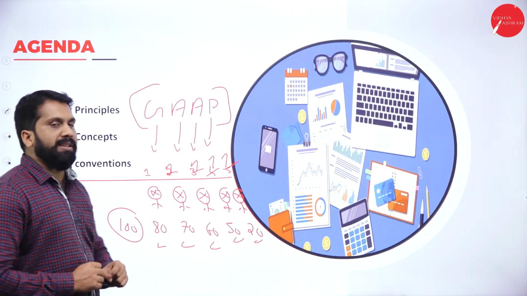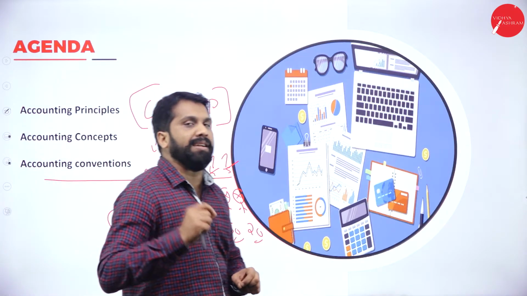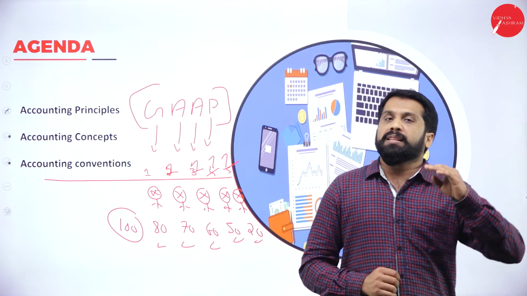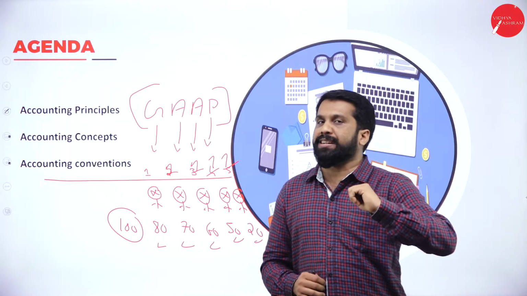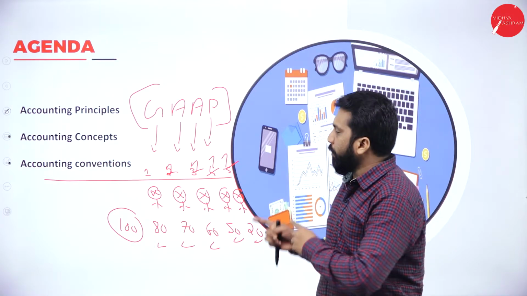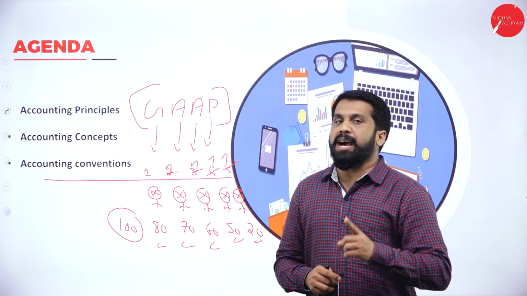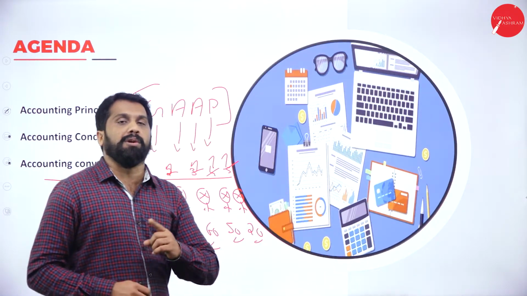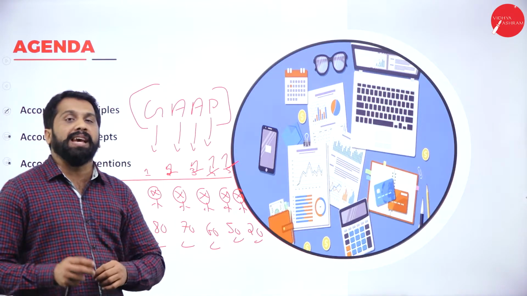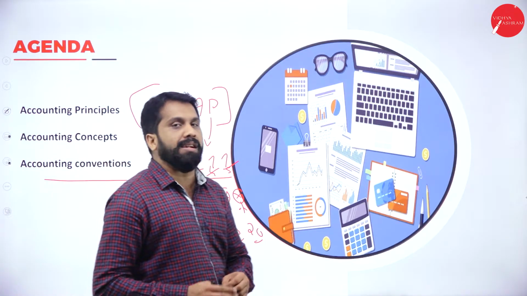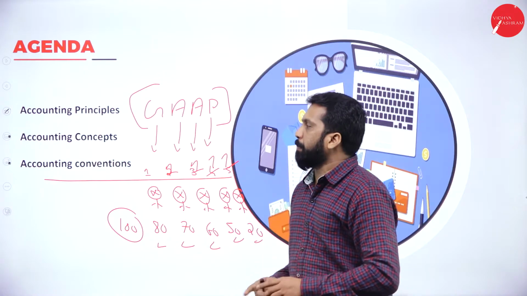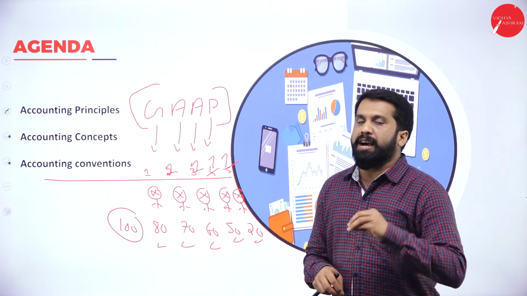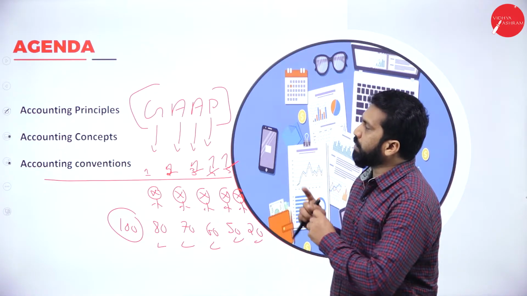Similarly, accounting principle means there are certain rules and regulations. There are certain concepts as well as conventions. There are certain prescribed standards. If every company follows the same, we can have uniformity. We can compare each other. If anybody crosses the limit and is not following, we can punish them. We can give a penalty. All these things can happen only if you follow accounting principle. In India, everybody should follow this accounting principle.